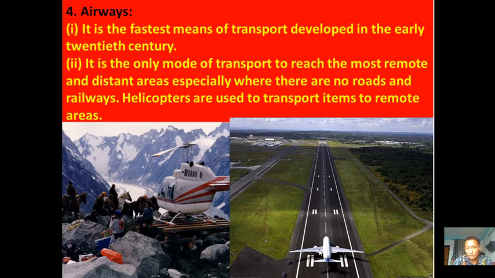If you look at the second image, this is the aeroplane, and in order to take off and for landing we need a runway. So this is called a runway. A runway is again a facility in the airports for landing and for taking off of airplanes.